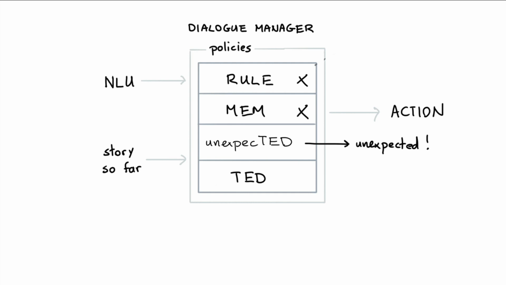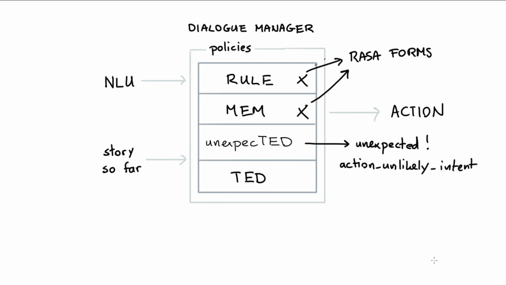And this distinction is especially important when you consider Rasa forms. In Rasa, forms are typically defined by the rule policy. And some of the edge cases in forms are defined using stories, which would be handled by the memoization policy. So that means that this action unlikely intent cannot trigger unless a form is rejected inside of a form loop. And this doesn't occur often.